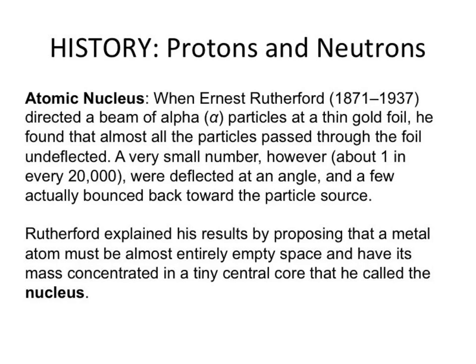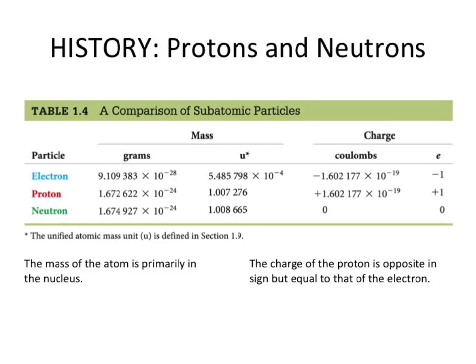Okay, this is again what he did. I'm not going to go over that. That's for you to go back to. But I do want you to realize here that these things have mass. The mass of a proton and a neutron is 1.67 times 10 to the minus 24th. It's really, really tiny. We just go ahead and call it 1 unit. So 1 proton is 1 unit. If you have 2 protons, then 1 plus 1 is 2. A neutron is 1 unit. And the electron is times 10 to the negative 28th. So it's very, very small.